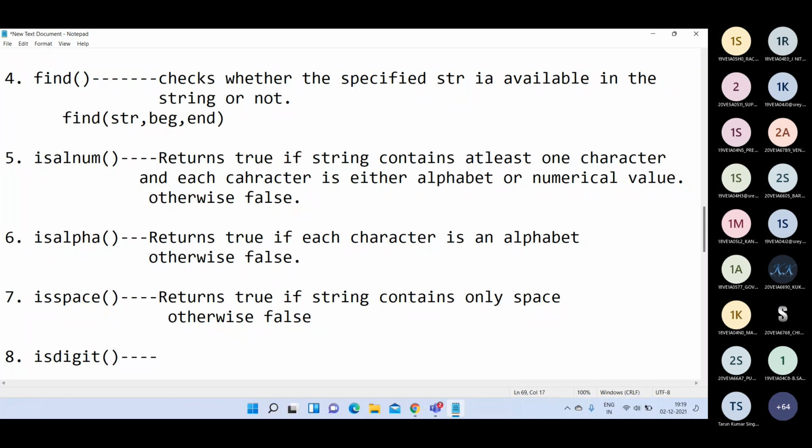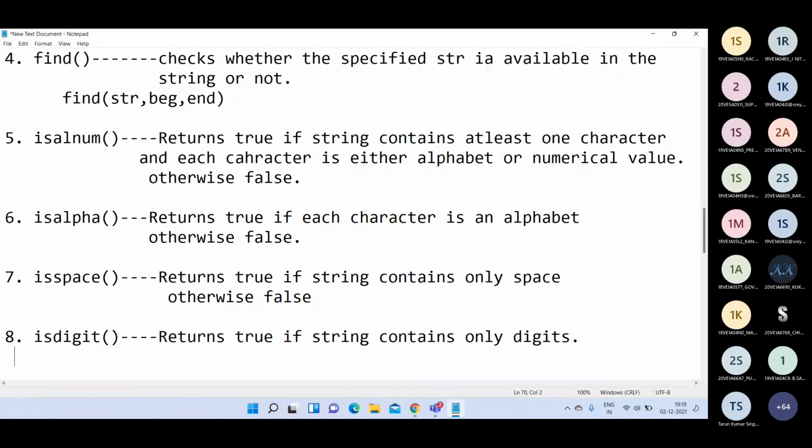Then the next one is isdigit. This function returns true if the string contains only digits, otherwise you will get false.